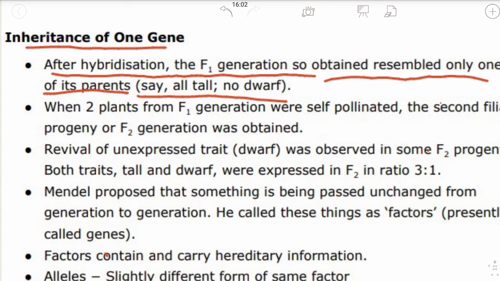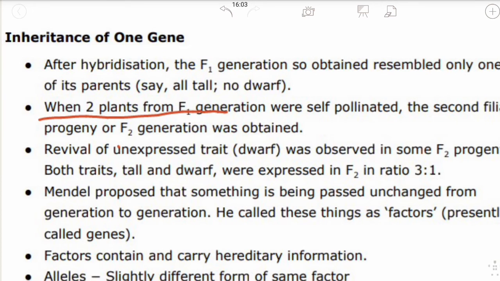When Mendel crossed the tall and dwarf pea plant, he found all the plants were tall, because tall is the dominant character whereas dwarf is the recessive character. Dominant is the character which expresses itself, whereas recessive hides itself. So he called this the F1 generation.